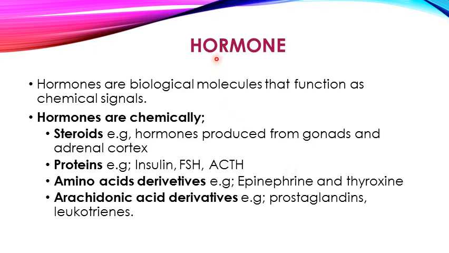So the basic backbone in the endocrine system is the hormone.